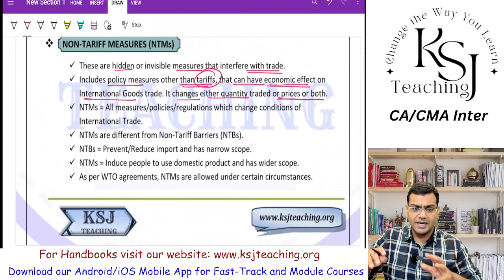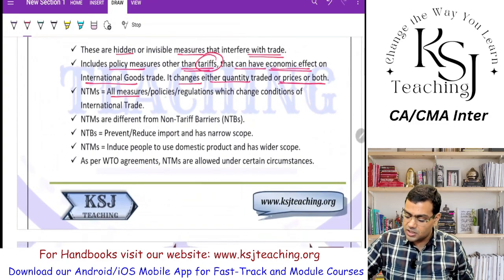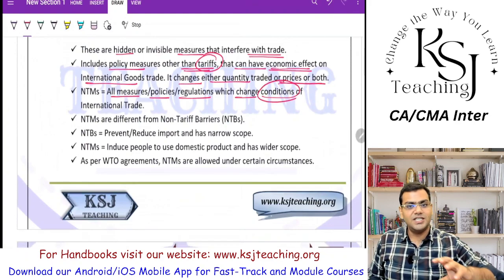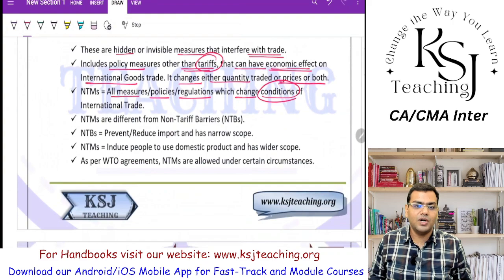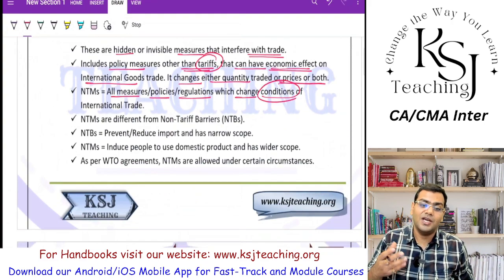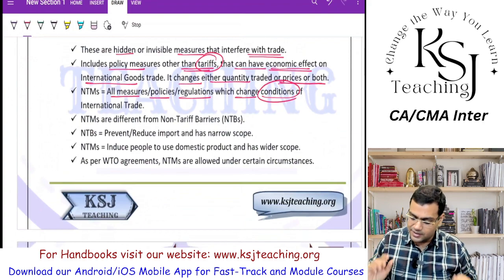How will we be doing that? The NTM measures, we'll study about that, right? So NTMs are all the measures, policies, regulations which change the conditions of international trade. It is not changing the price of what we are importing; it is changing the conditions of international trade in such a way that the imports will be reduced, exports will be increased, or as required, right?